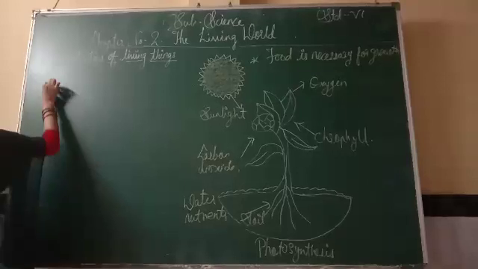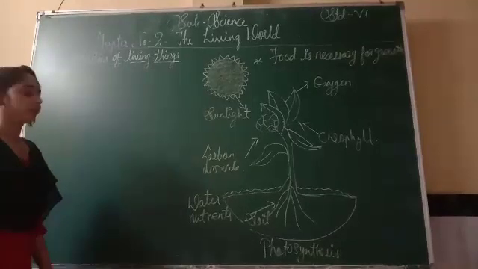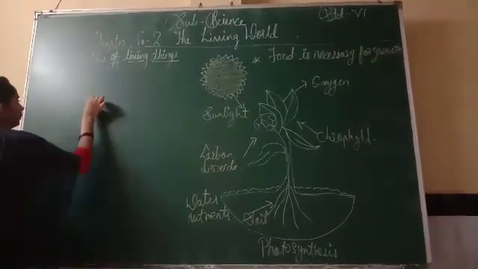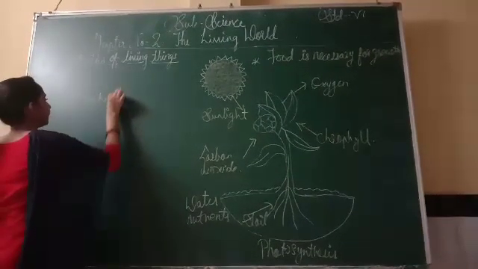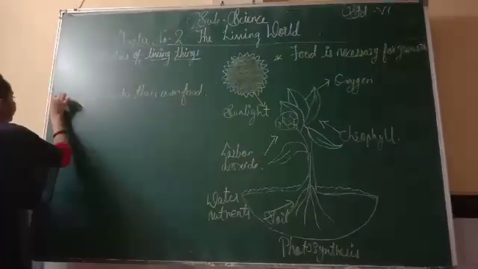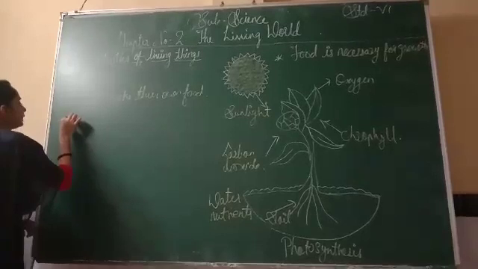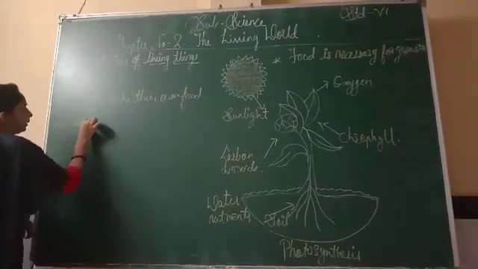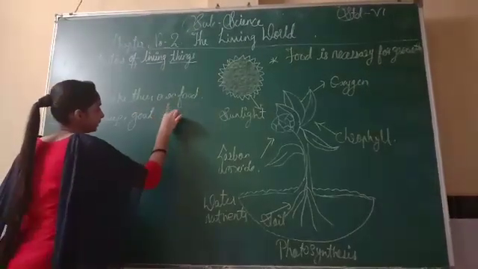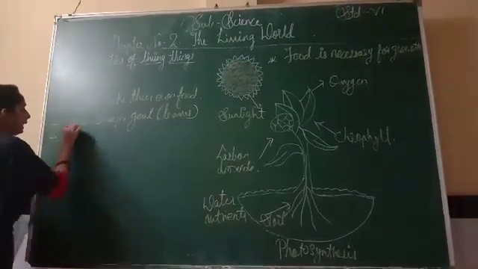Now the next part is animals. Like plants, animals are also living things. But animals cannot make their own food. They search for their food. Some animals like horse, sheep and goat eat leaves. But other animals, like wild animals,